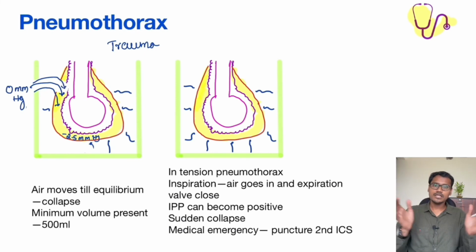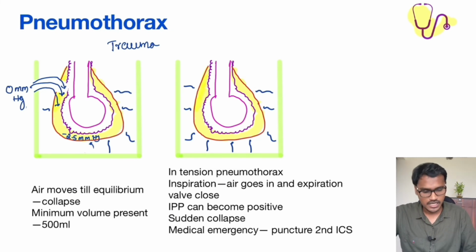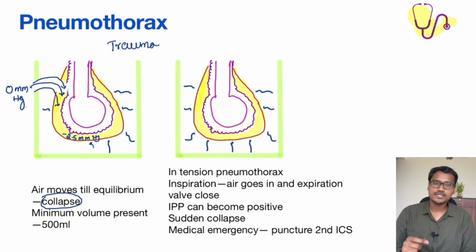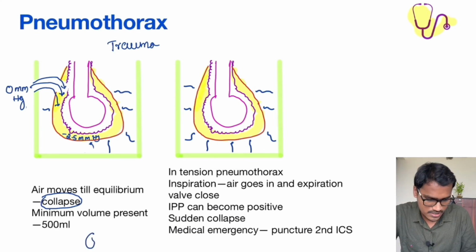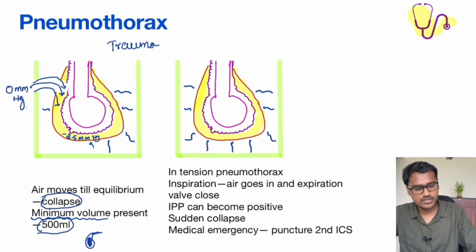So what will happen to the lung? The pressure outside, the intrapleural pressure, is going to collapse it, and finally it will collapse the lung. But even after the collapse, some amount of volume will be left inside the lung, because even after the alveolar collapse has happened, some volume will be left in the alveoli. The collective volume of all the alveoli is called the minimum volume that is present after the collapse, and it is around 500 ml. This 500 ml is also an MCQ.